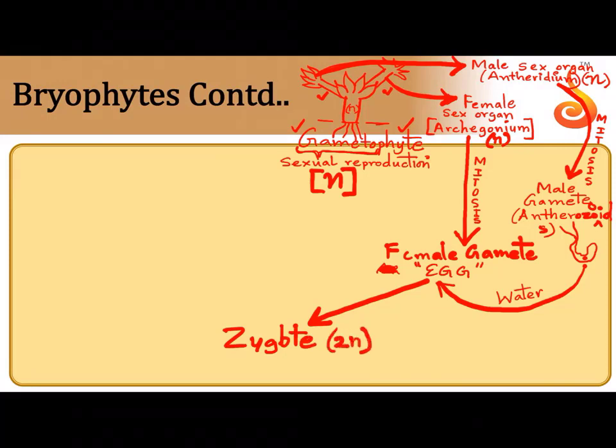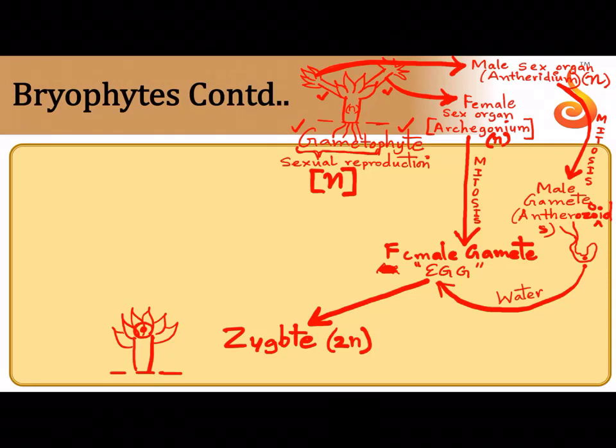The zygote is diploid. So again I will show you the plant body here. This is the ground, this is the plant body. Say there is a crown of leaf-like structures. Remember, these are not leaves because they don't have xylem and phloem inside them. Yes or no? Okay. Now somewhere here the zygote is present. I'm not showing the branches. Okay, let me show the branches for you to avoid confusion.